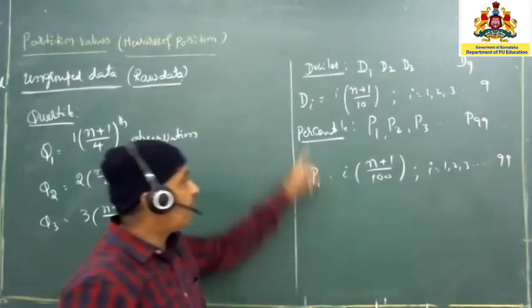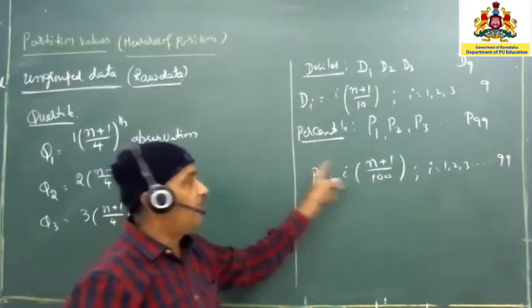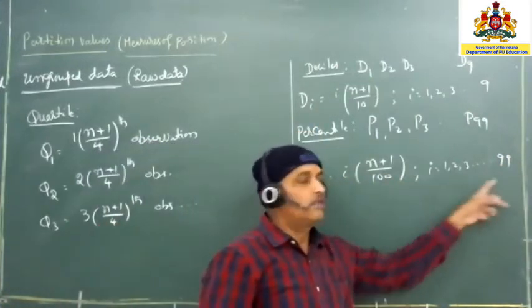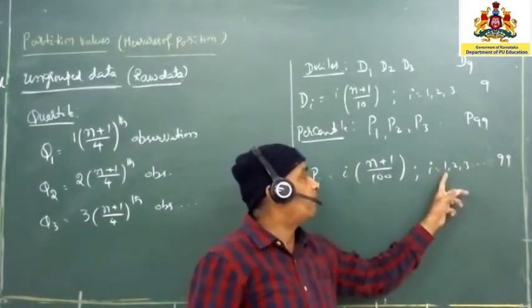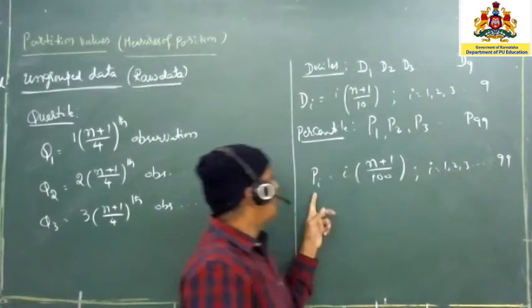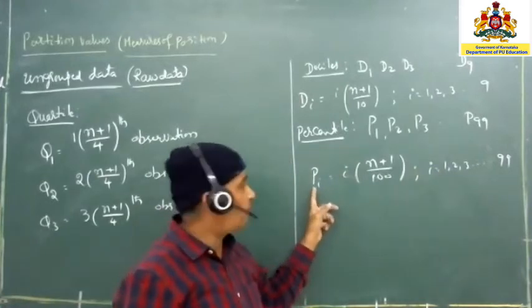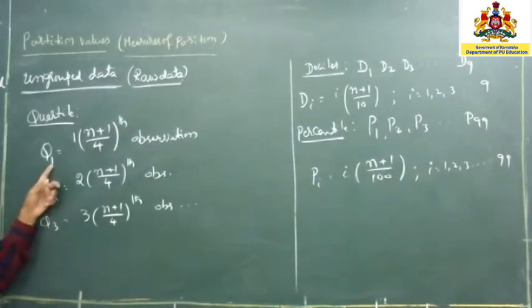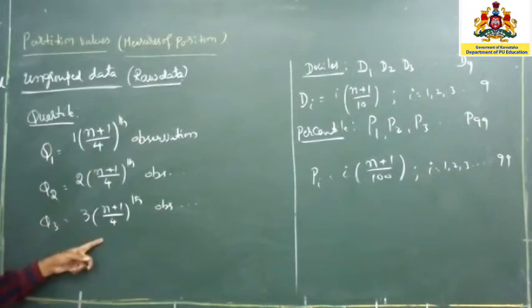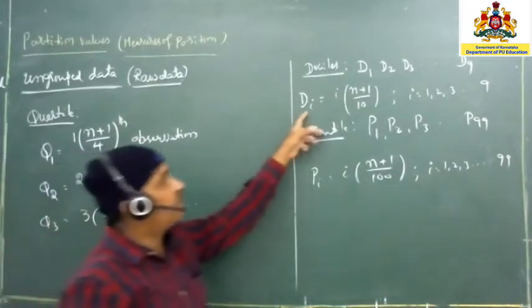So whenever you write the general formula, definitely you have to define the i here itself. Suppose if you write i is equal to 1 to 3, this is going to be the quartile. So if it is a quartile, it should be 4. Now look at here very clearly. If it is Q1, the quartile is nothing but 4. So that's the reason why you are going to divide it by 4. And decile in the sense 10.